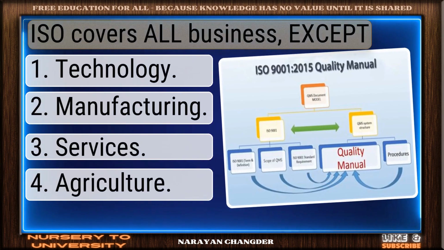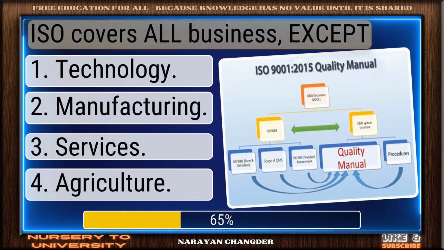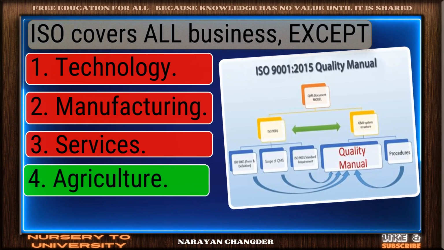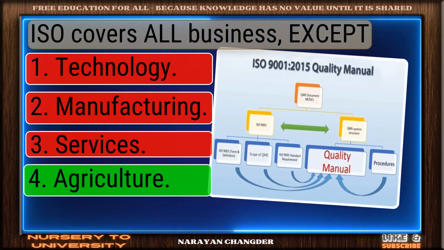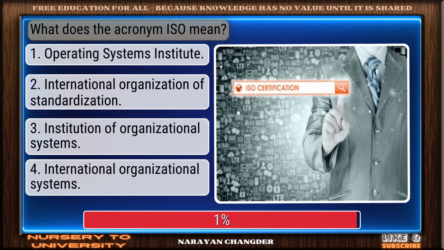Question number 38. ISO covers all business except. You're right. Agriculture is the correct answer. Question number 39. What does the acronym ISO mean?